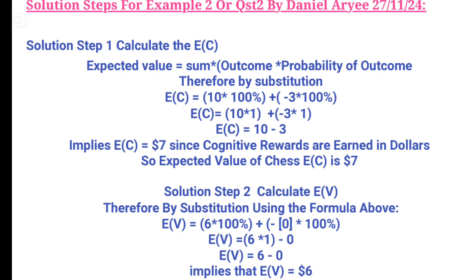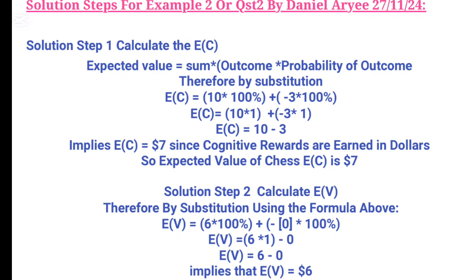So now the expected value of playing chess is equal to $7. In other words, by playing chess, the individual is expected to derive a cognitive reward equal to $7 in value. Here it must be noted that the value of cost is regarded as negative in this context since it ultimately subtracts from the reward. Hence the reason why 3 is negative in the calculation above, because it happened to be a cost or effort in the question.